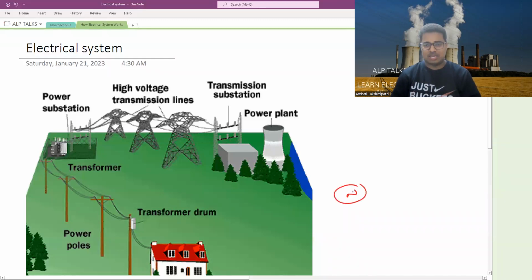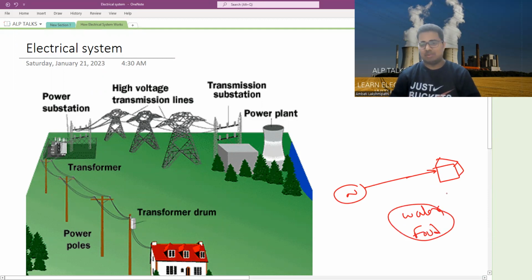Say there is some electricity generation, and your house is far away, and you need power to feed your house, right? Why do you need power to feed your house? Just as you need water as well as food to feed your stomach, these things you are arranging somehow.